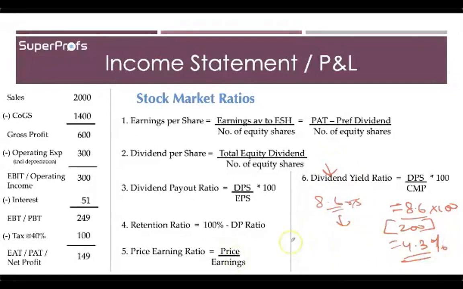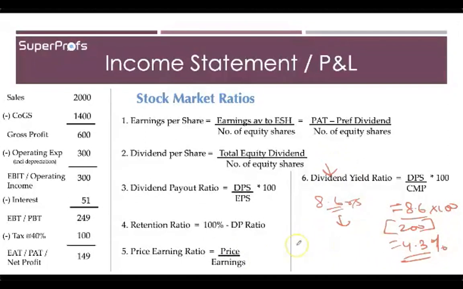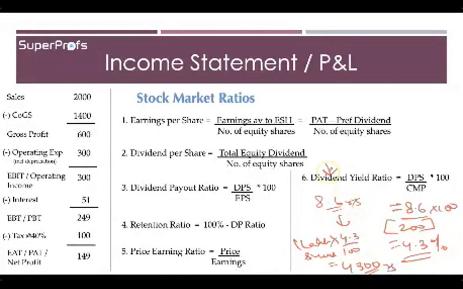So, therefore, if you invest in, let's say, 1 lakh shares, the dividend that you will get is at 4.3%, and therefore the amount that you will get is 4300 rupees in the form of dividend if you buy the 1 lakh shares at the market price of 200 rupees.